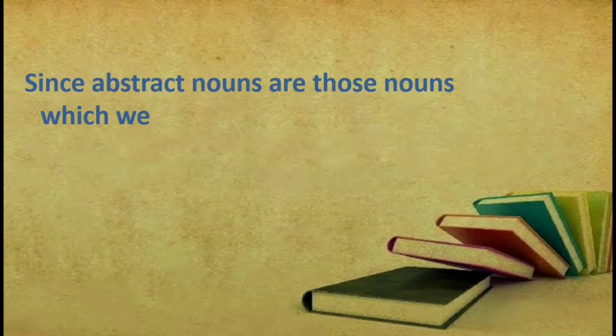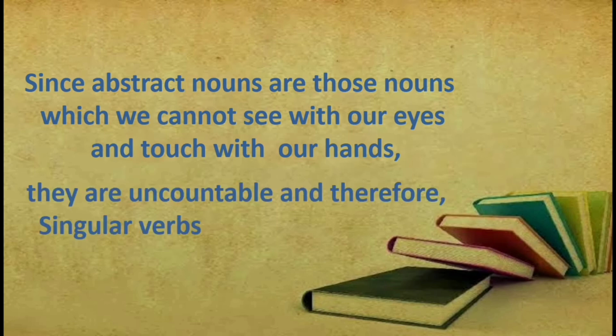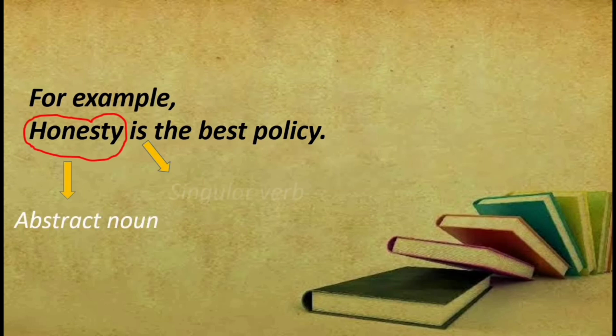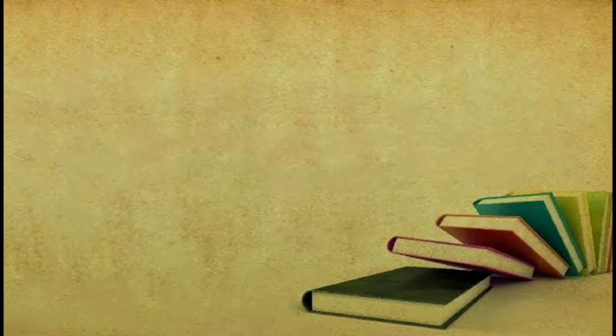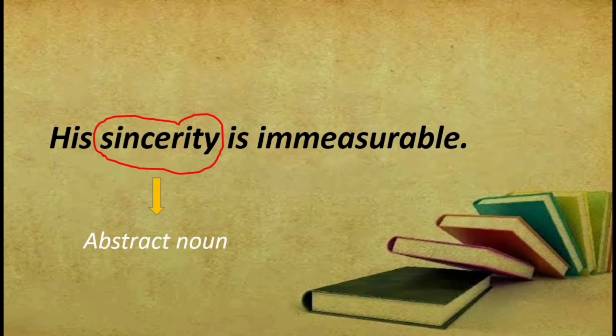Since abstract nouns are those nouns which we cannot see with our eyes or touch with our hands, they are uncountable and therefore singular verbs are used with them. For example, honesty is the best policy. In this sentence, honesty is the abstract noun which is followed by a singular verb is. Let us look at another example. His sincerity is immeasurable. In this sentence, sincerity is the abstract noun. Since sincerity cannot be counted, it is followed by a singular verb is in this sentence.